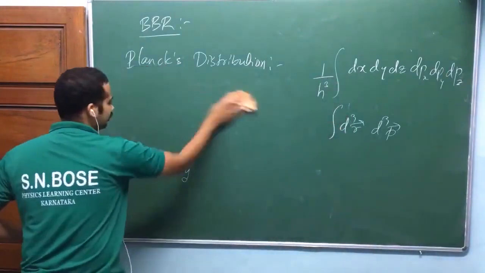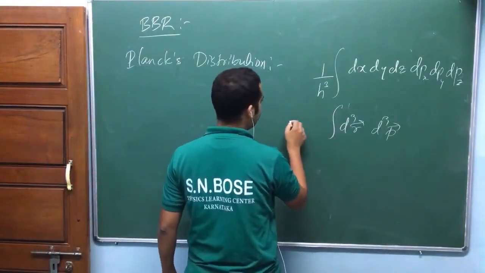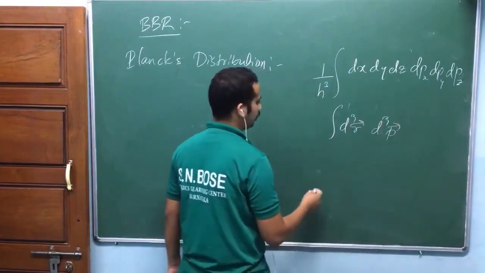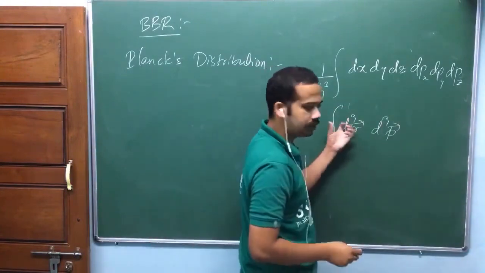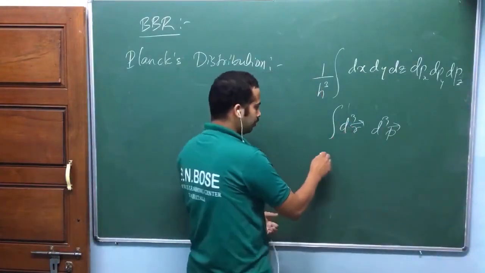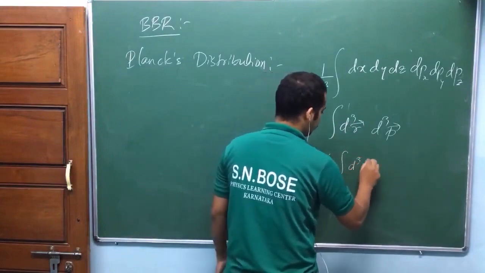Let me try to derive that one. You may not understand completely. So now this will give... Look at here. Once you do this d cube of r integration, you are doing integration throughout the cavity. You will get volume outside. You will get V by h cube into integral of d cube of p.